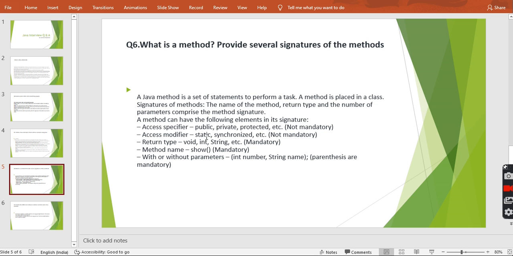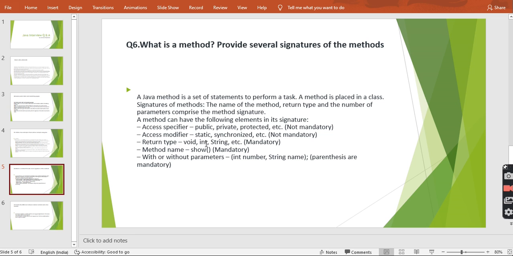So static is one type of modifier. In the earlier slide we have seen public static void main. Static is one type of access modifier. Without creating an object of that class, with the help of the class name we can access the method. So static synchronized is another. Return type is void, int, string.